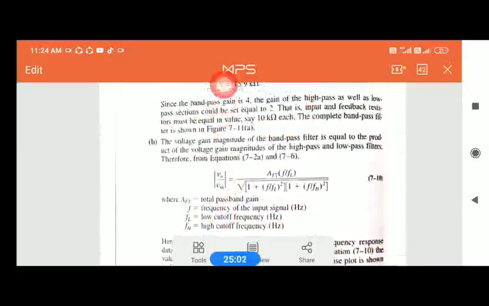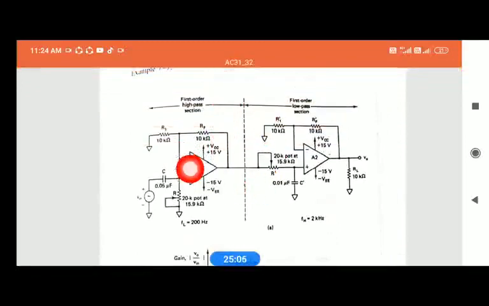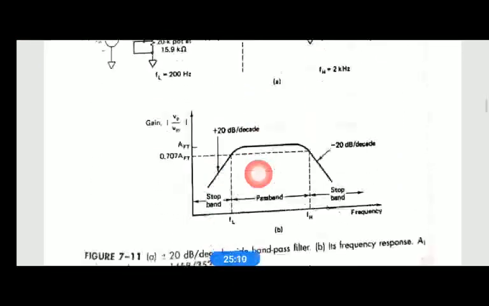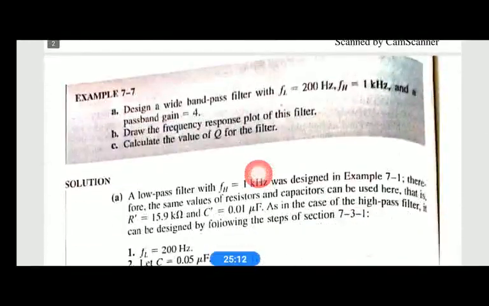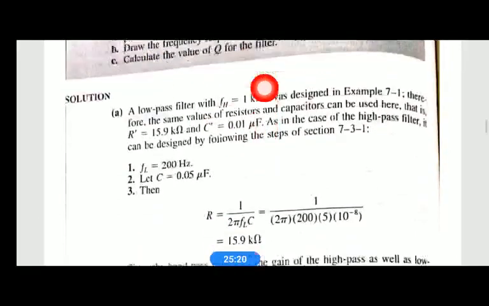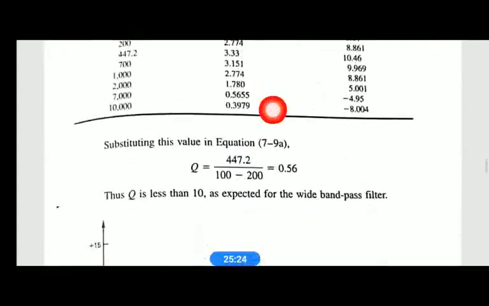After you design this circuit, it is necessary that you draw the circuit and write all the values while you are designing any filter, right? Here also in a band pass filter. The third thing is we need to calculate the value for Q. Q, you know the formula: Q is FC divided by the bandwidth, which is FH minus FL, right?